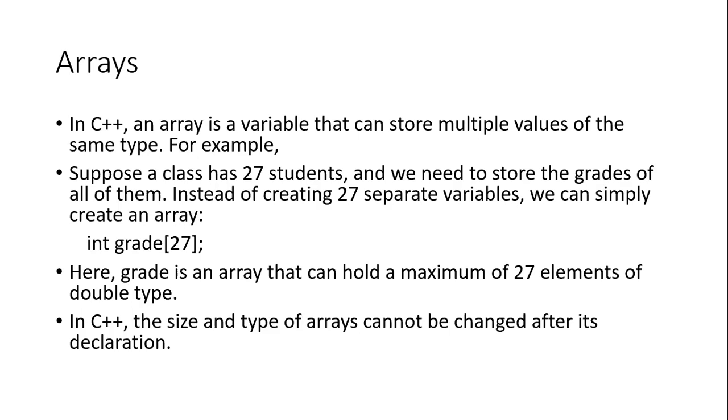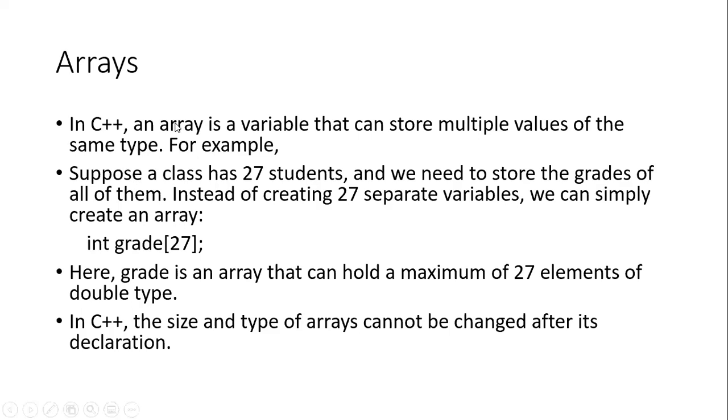Suppose, consider for an example, we have a class of 27 students and we need to store the grades of all of them. Instead of creating 27 separate variables, we can simply create a single array in the form of int grade of 27.